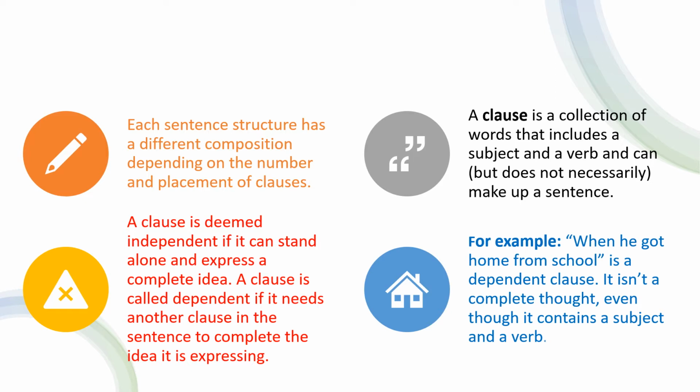What is a clause in a sentence? A clause is a collection of words that includes a subject and a verb and can make up a sentence. A clause is deemed independent if it can stand alone and express a complete idea. A clause is called dependent if it needs another clause in the sentence to complete the idea it is expressing. For example, "when he got home from the school" is a dependent clause. It isn't a complete thought even though it contains a subject and a verb.